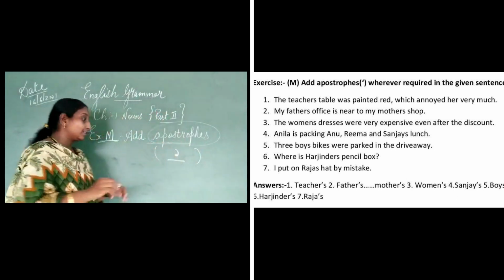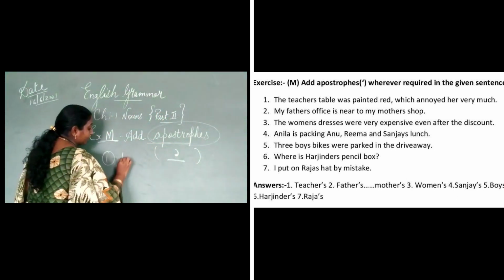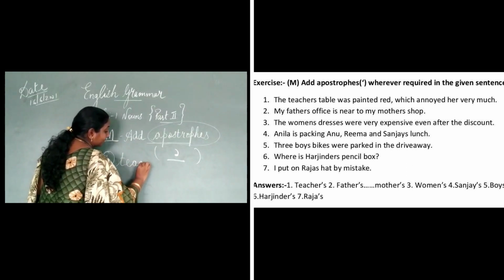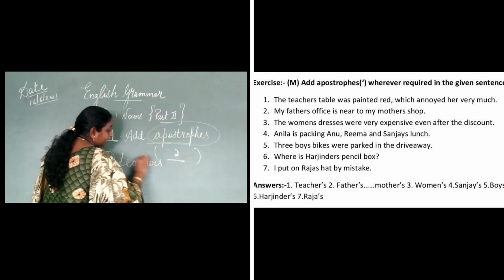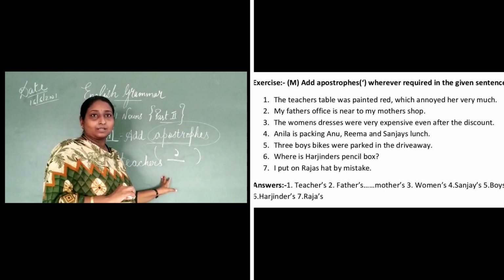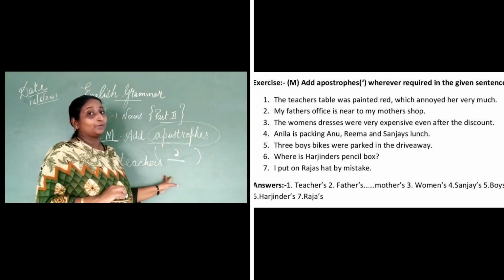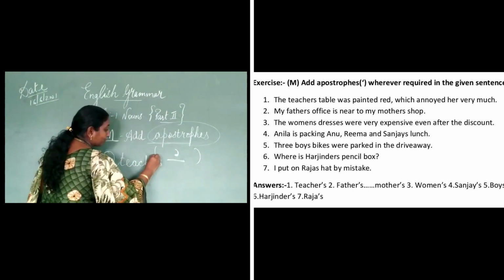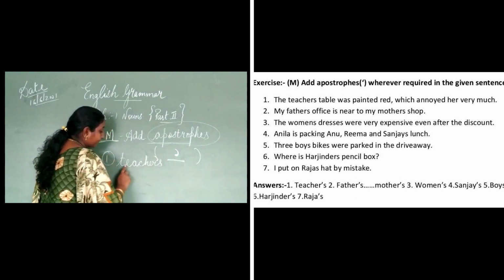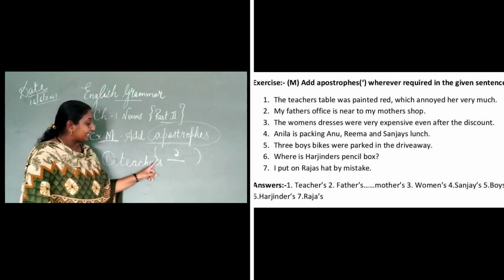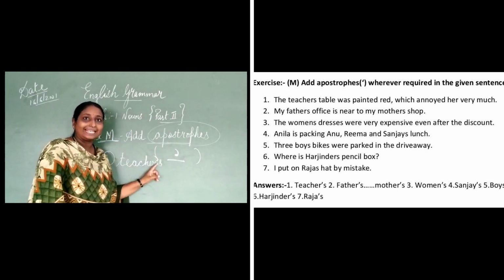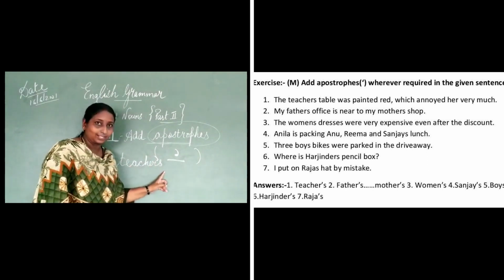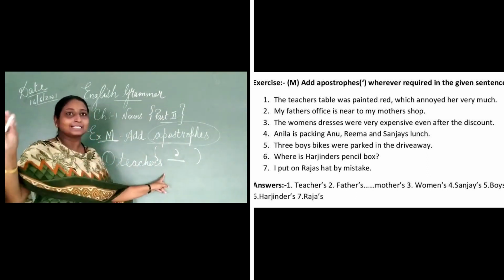So the first one is: the teacher's table was painted red, which annoyed her very much. So the word teacher, the first one I will be writing on my board, see, the word is literally like this: teachers, together it is written. So where do I have to put an apostrophe, children? I have to put an apostrophe here: teacher apostrophe s, teacher's. Okay. The rest of the sentence is as it is.